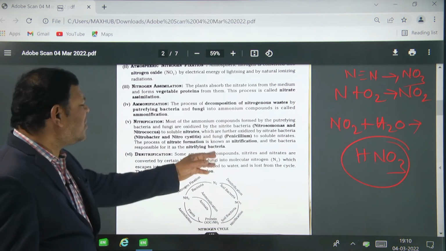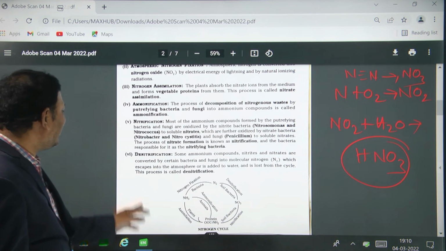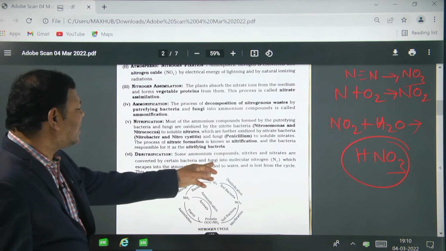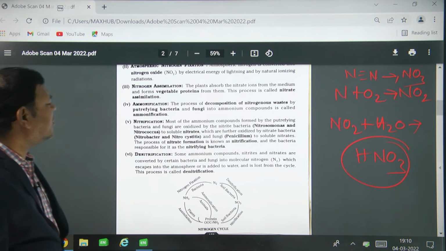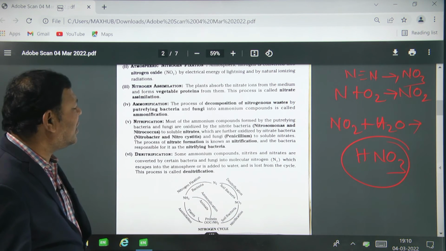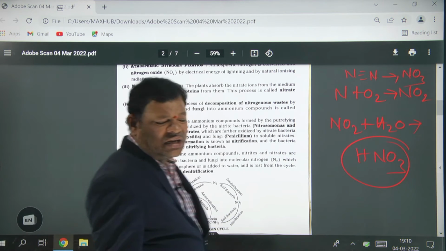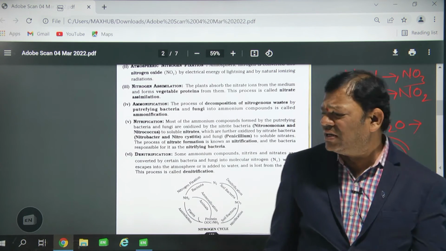Denitrification. Some of the ammonium compounds, nitrites and nitrates are converted by certain bacteria and fungi into molecular nitrogen, which escapes into the atmosphere, is added to the water and is lost from this cycle. So this is called denitrification. Is it clear?